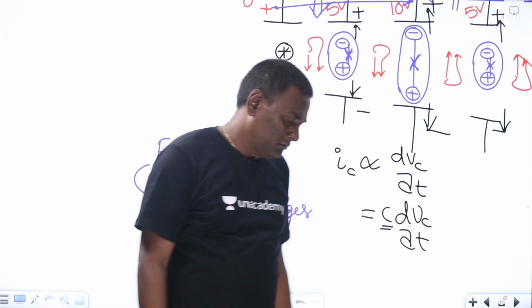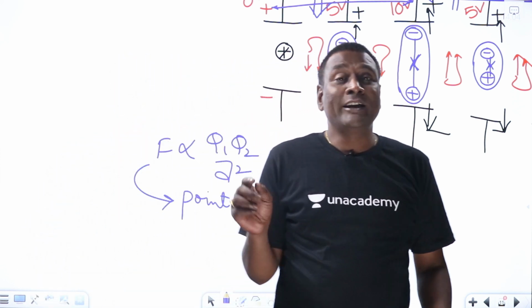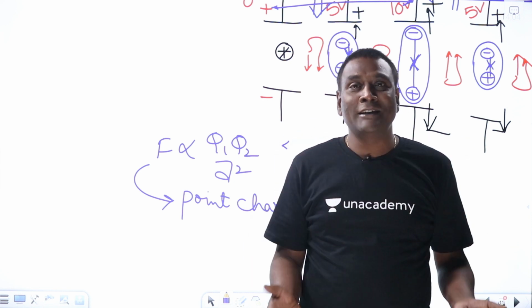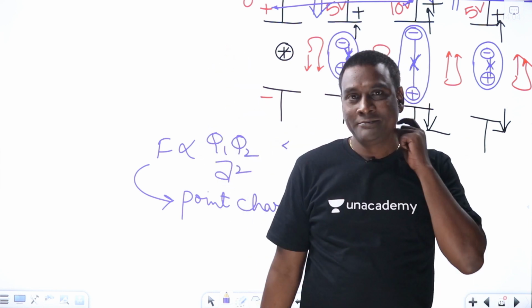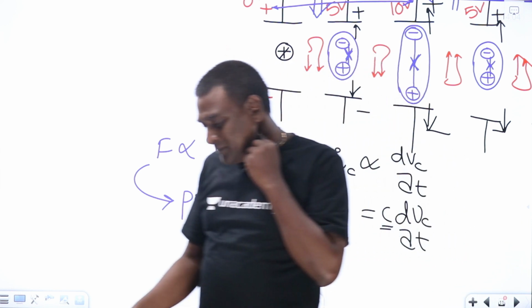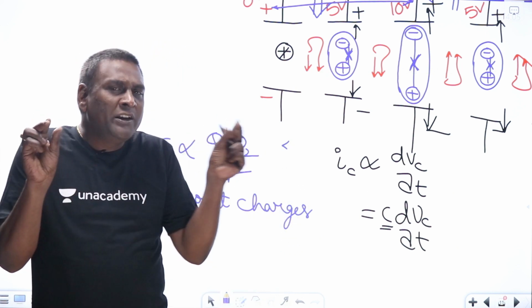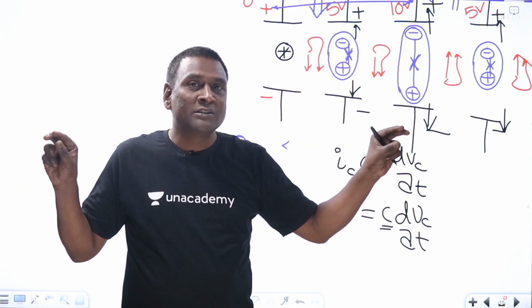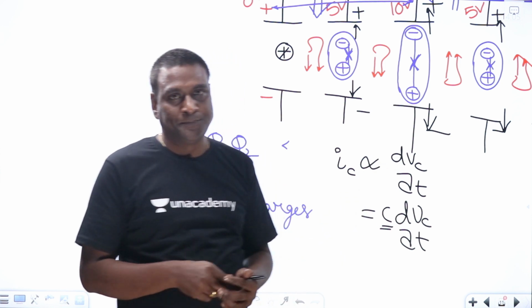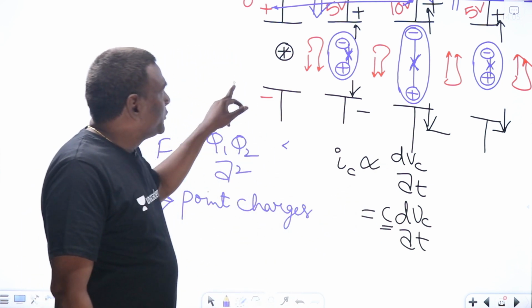Why? Because the distance is very, very high compared to the spatial orientation of either Earth or the north star. That's why we can assume the complete Earth as a point and the north star as a point. Getting my point, right? So when the distance between the charges is very, very high compared to the spatial orientation of the charges, we can assume them as point charges.